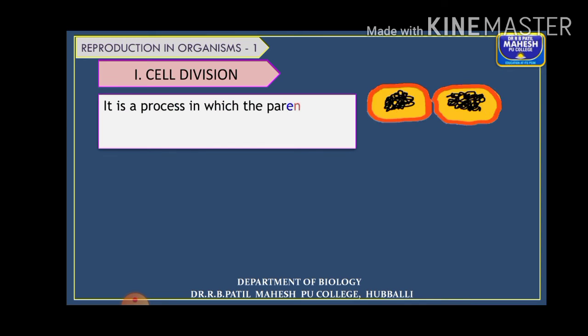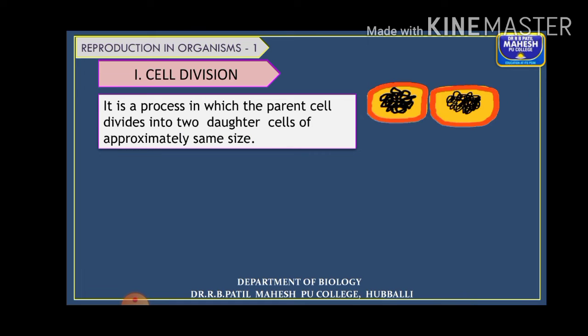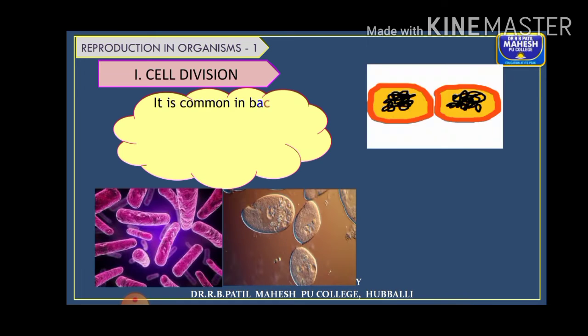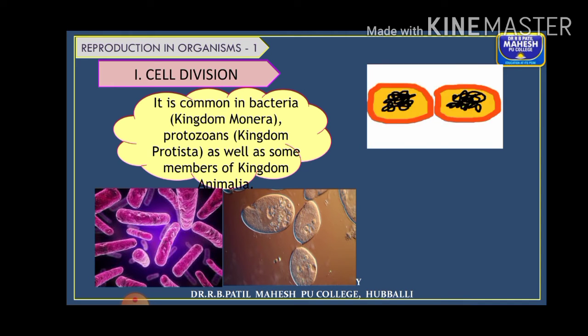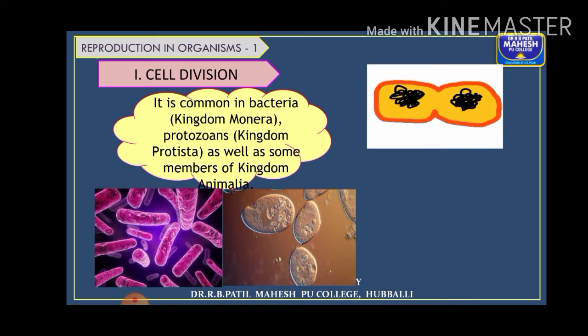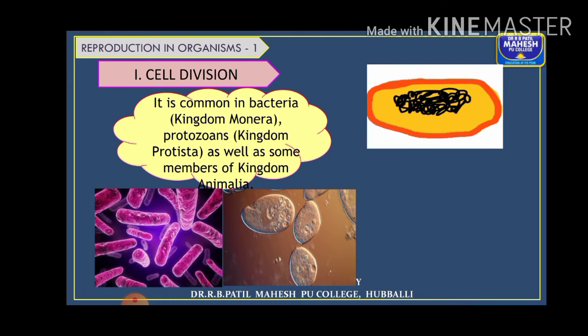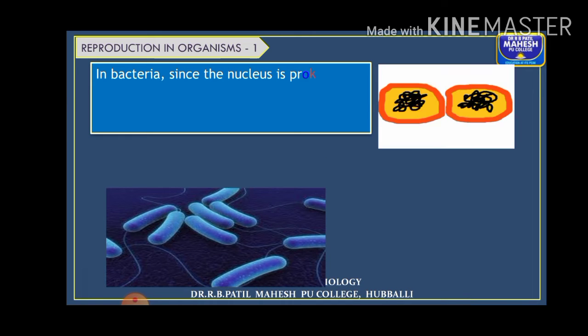Here you can see the parent cell divides into two daughter cells of approximately the same size. Where do you find this type? It is most common in bacteria, that is, in the kingdom Monera, in the prokaryotes, and also in some protozoans like amoeba. A simple type of cell division takes place in these organisms.